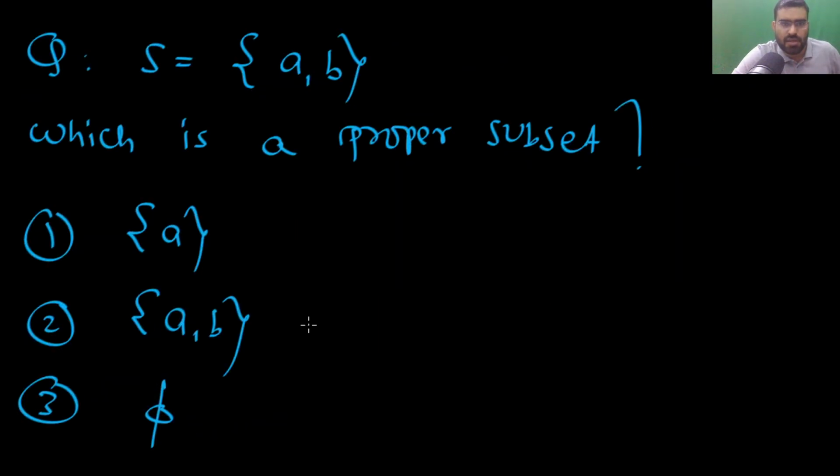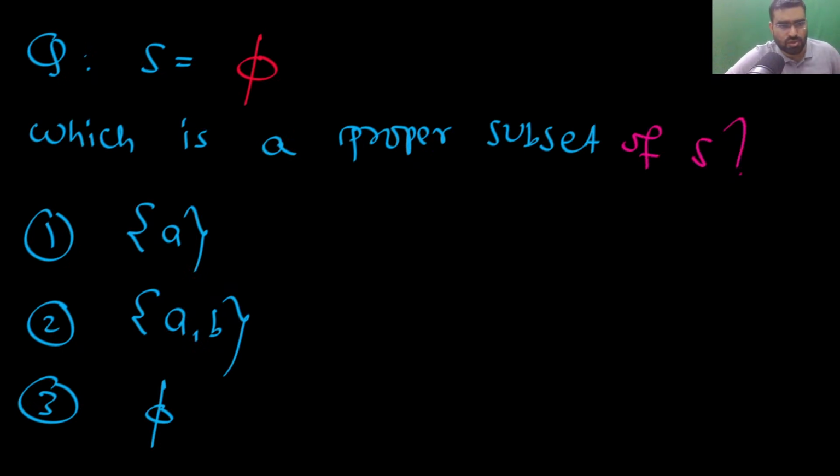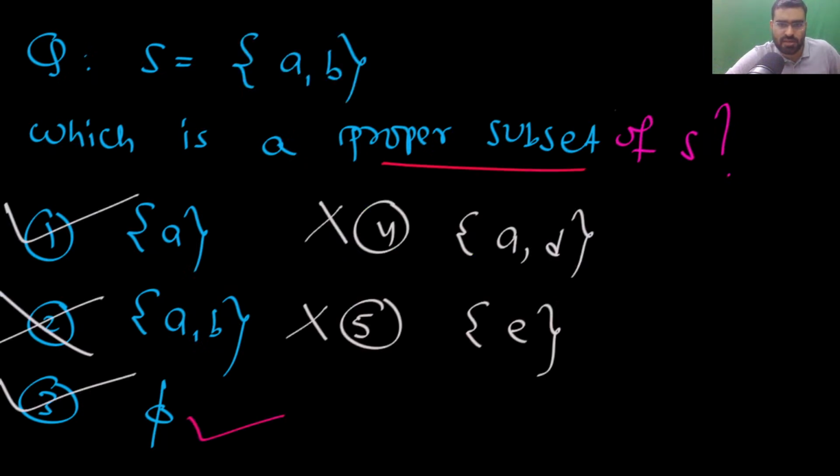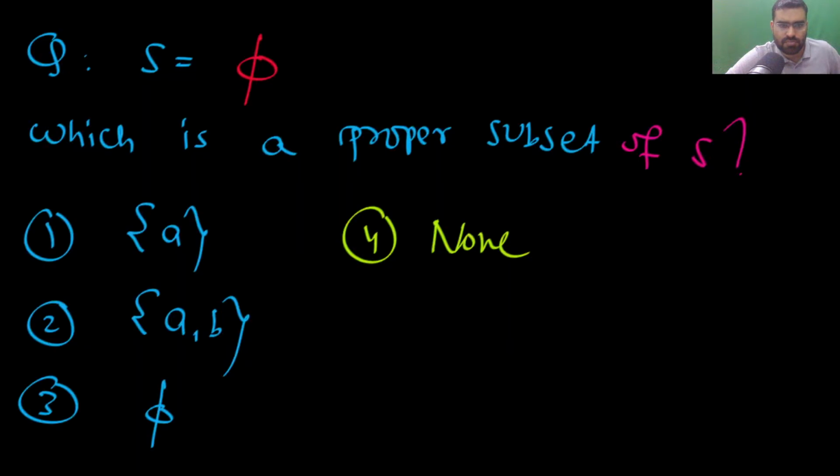Very simple. Now let me ask you, if your set itself is phi, then what are the proper subsets of S? So tell me. And the fourth option is none. So tell me the answer now.